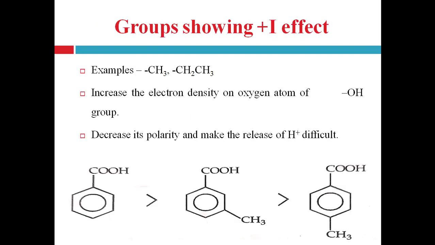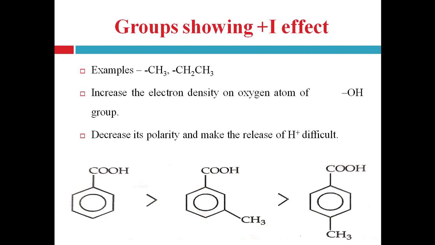Now, the different effects of different groups at different positions. First, groups showing plus I effect. Plus I effect means the inductive effect, right?